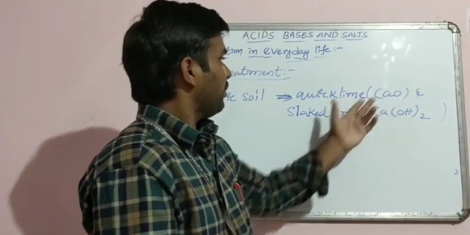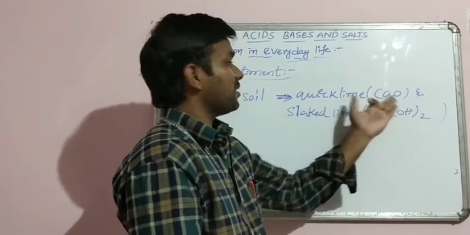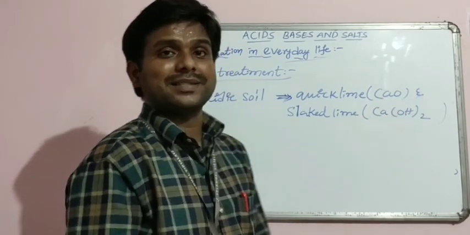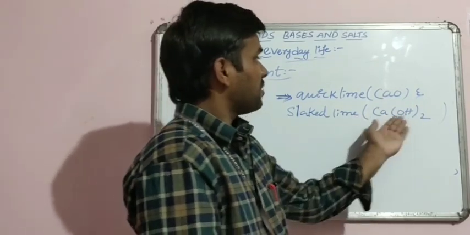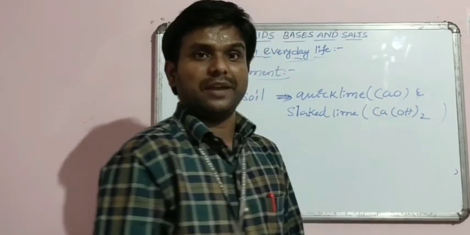Okay, these are the chemical names: quicklime is calcium oxide, and calcium hydroxide is slaked lime. This calcium hydroxide in solution form we also call lime water.